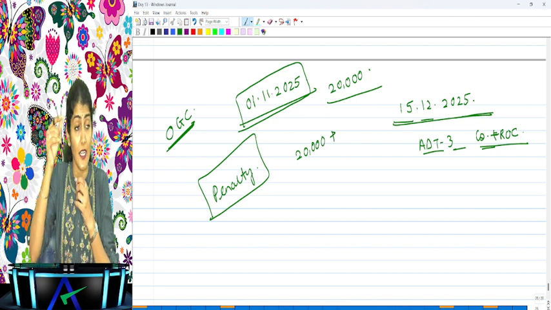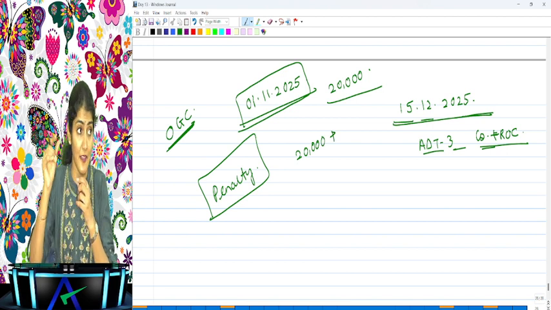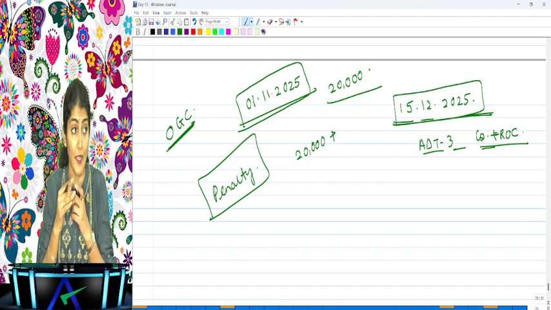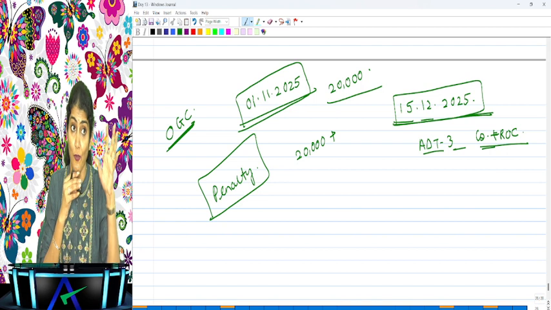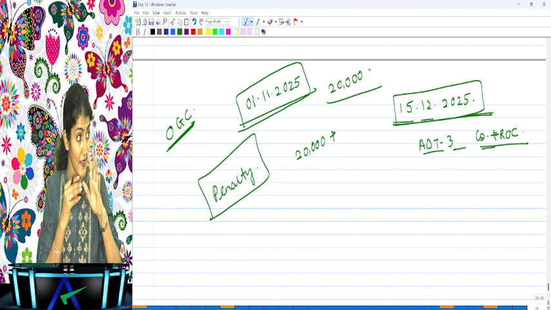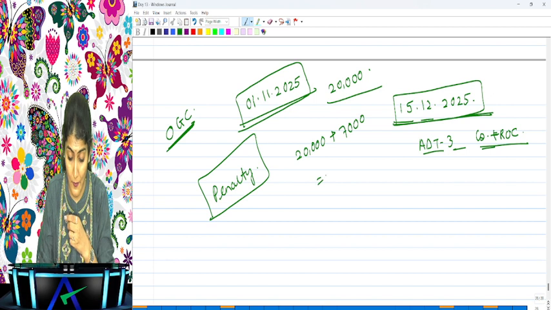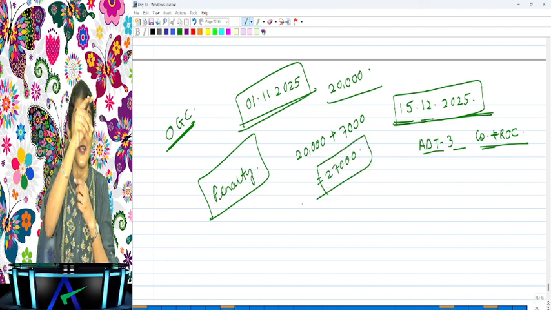Now, within 30 days, so it should have been filed by 30th of November. When did he file? On 15th of December. That means 14 days delay. 14 into 500, what is that? 7,000. So plus 7,000. That is why 27,000 is the penalty to be paid by the auditor.